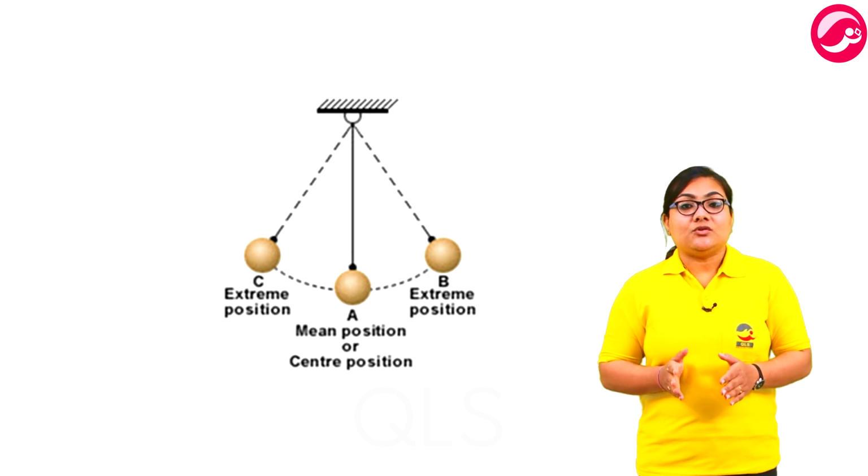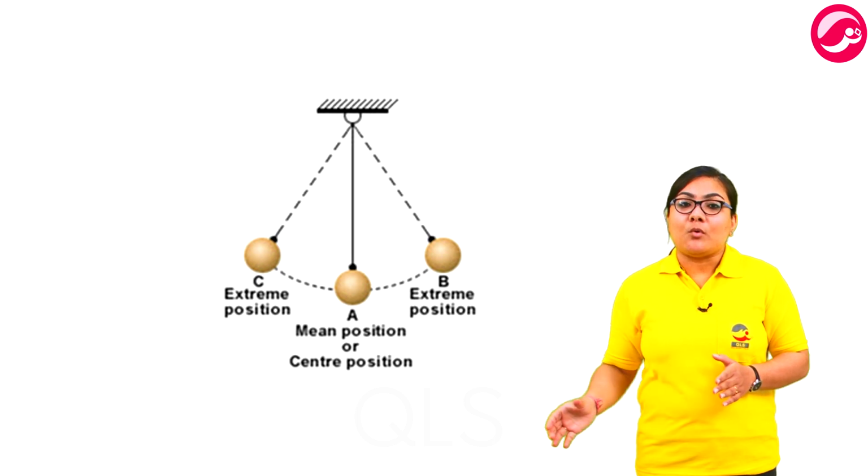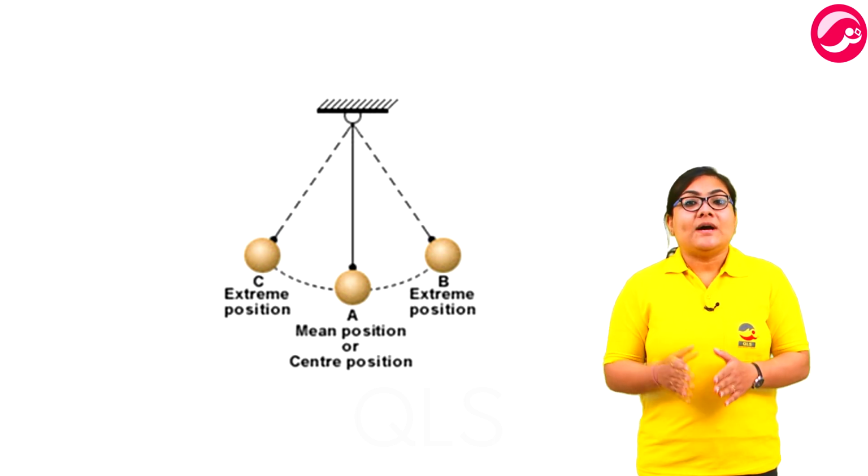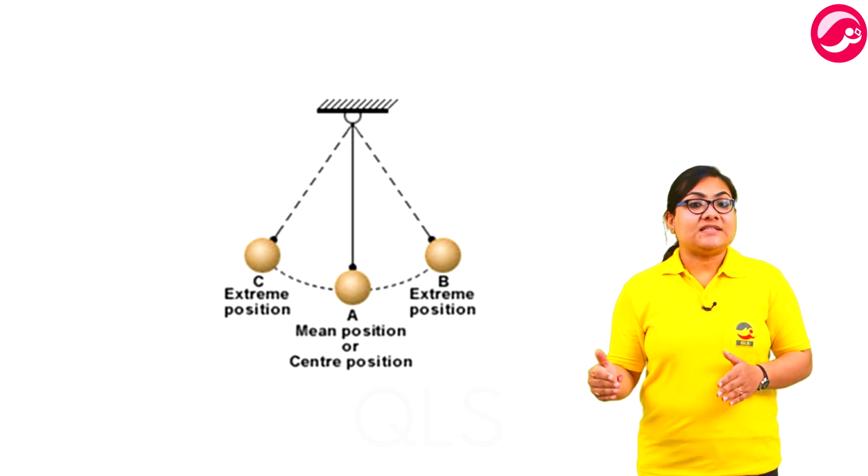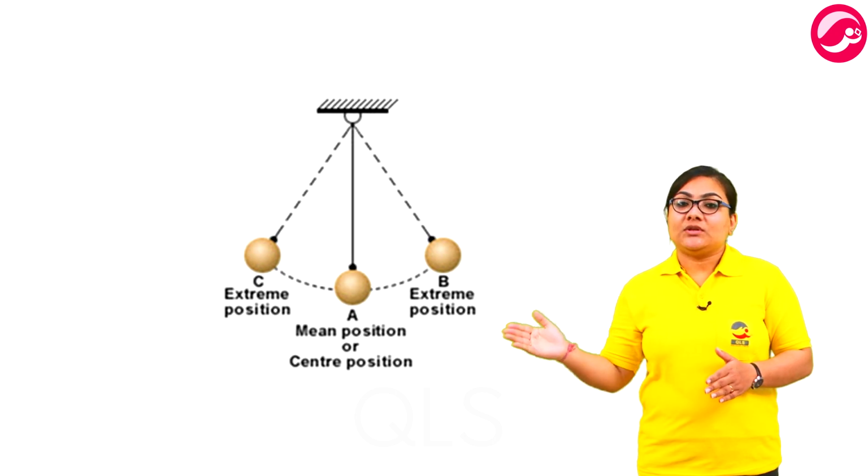Now, what is a pendulum? A pendulum consists of a small ball, also called the bob, attached to a string which is fixed at one point as shown in the figure.